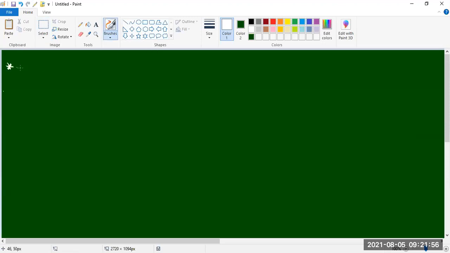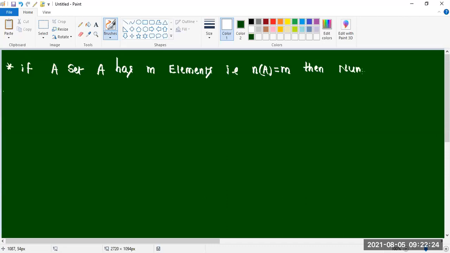If a set capital A has small m elements, that is n of A equal to small m, then the number of subsets formed by A is equal to 2 power n of A, that is equal to 2 power m.